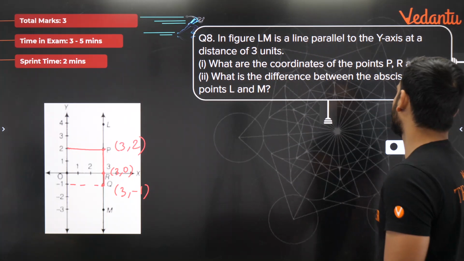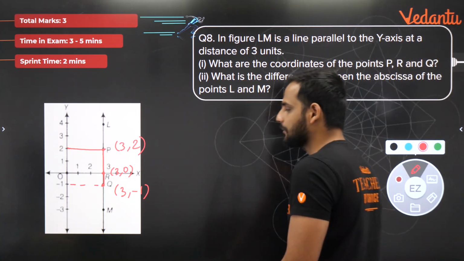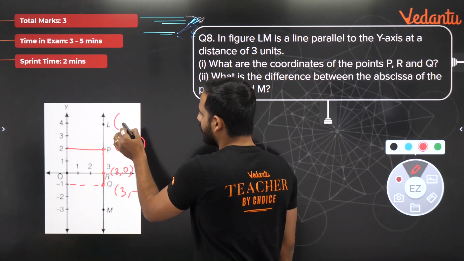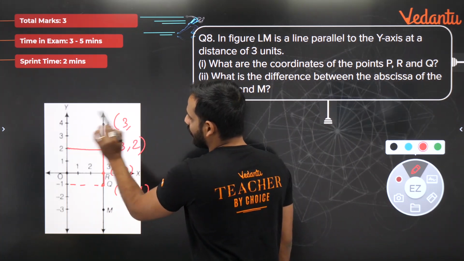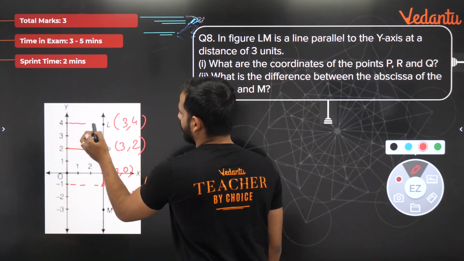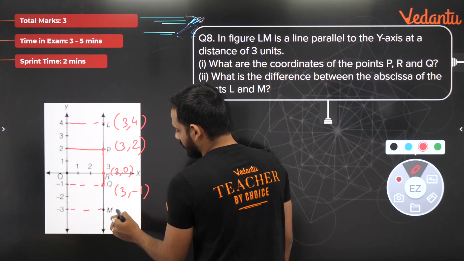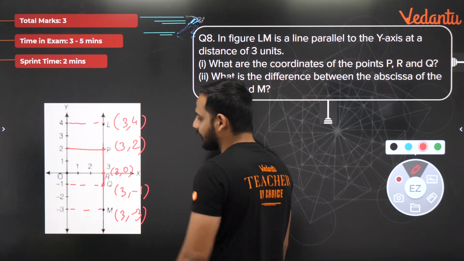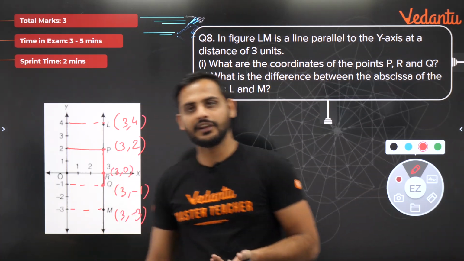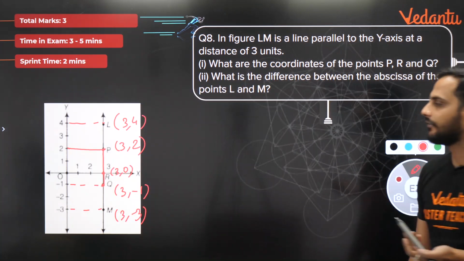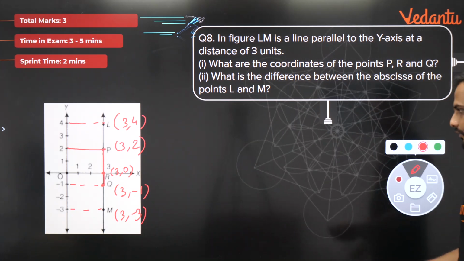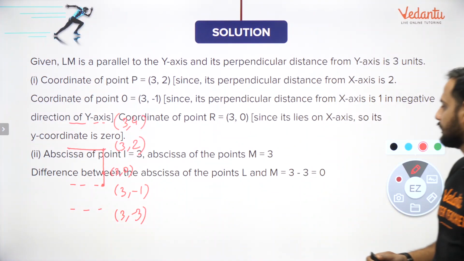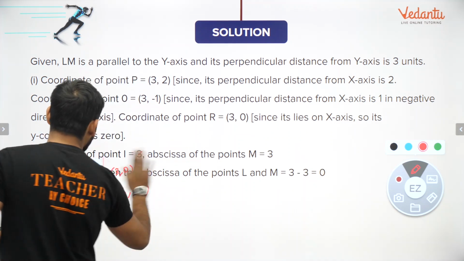Then what is the difference between the abscissa of L and M? Abscissa means x coordinate. The coordinates of L are 3, 4, and the coordinates of M are 3, -3. As you can see, on this whole line all the points have the abscissa as 3 only. So the difference between the abscissa of L and M is 3 - 3, which is 0. Let's move to the next question.